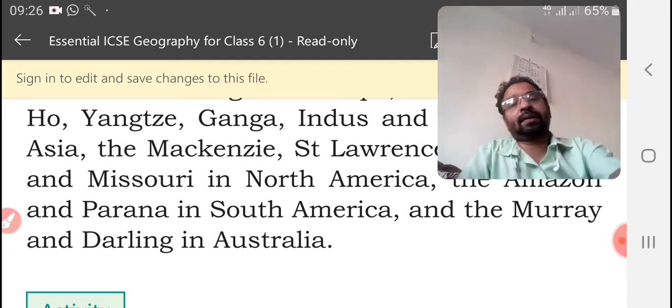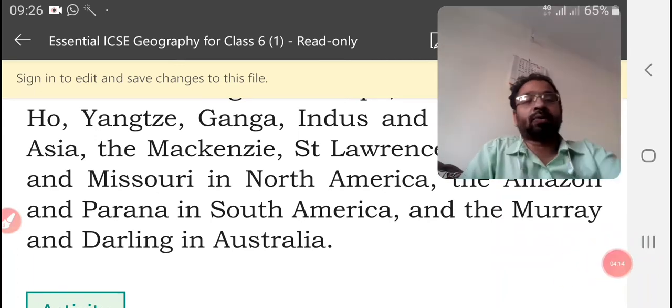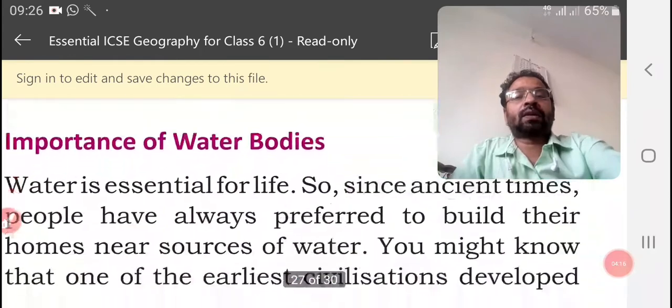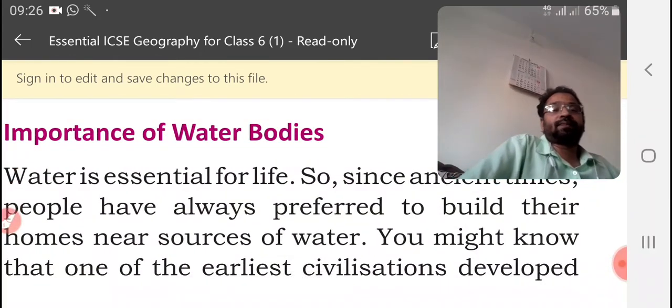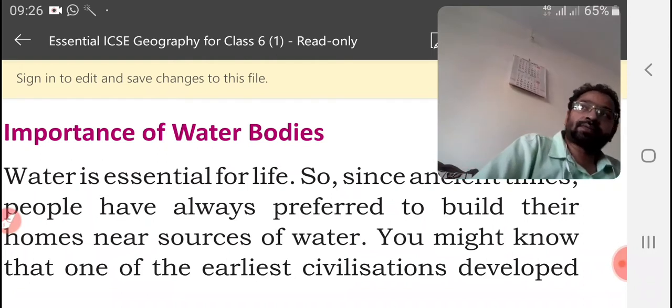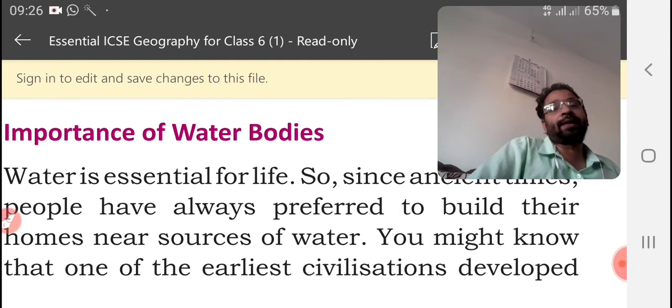Now let us study the importance of water bodies. Water is essential for our life. Without water, we can't live. If there is no water, no life will be here. Life will end.